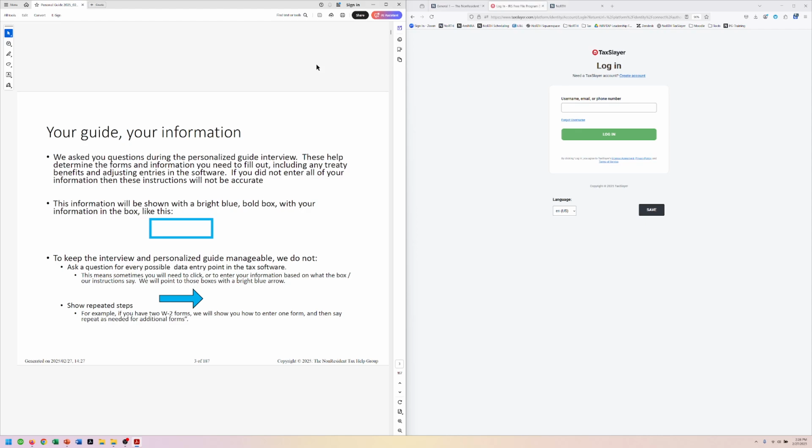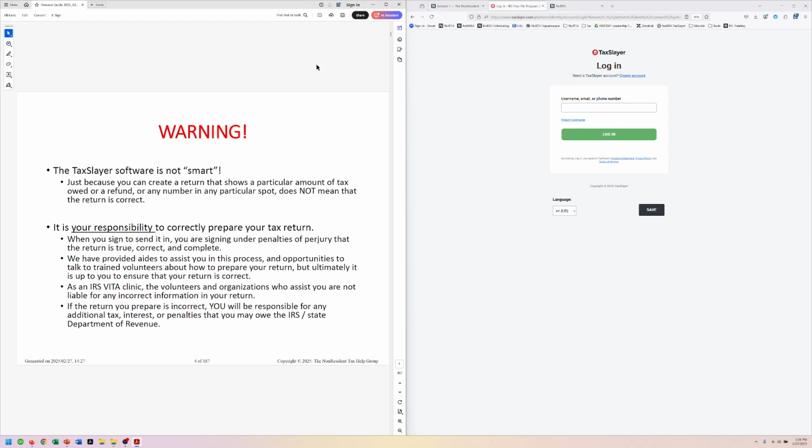So based on her days, we'll do some day counts for how many days she was in the United States, and then we'll put those in that blue box so you know exactly what number to enter. I wish TaxSlayer was really smart. It is not really smart.